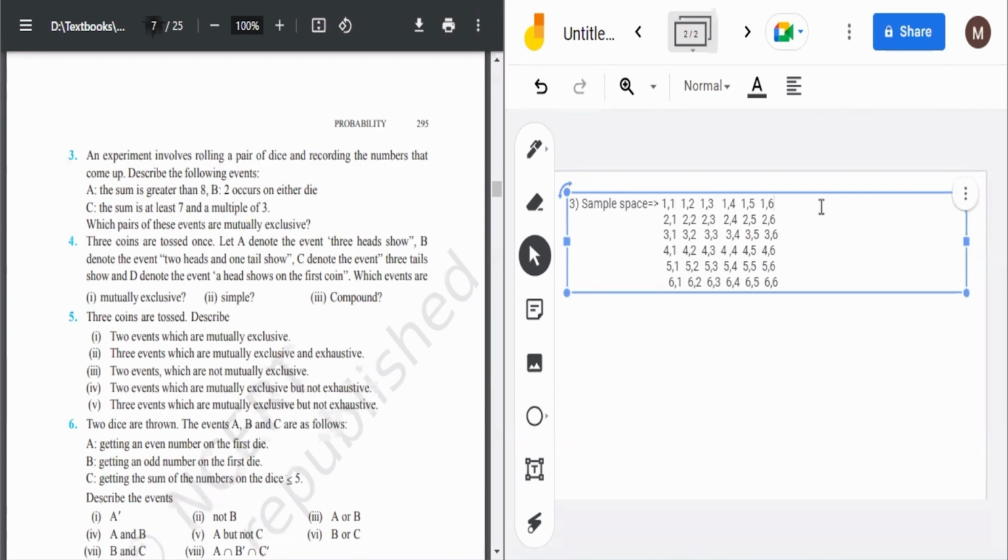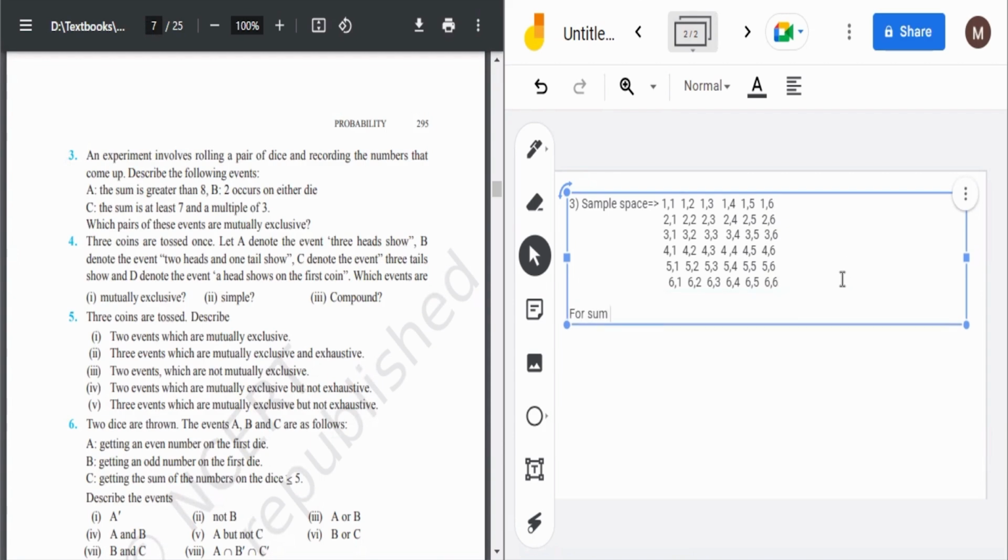Okay. So then what we are asked, the sum is greater than 8. Sum is greater than 8. So check here. How can we get the sum greater than 8? Let's write down the possible combinations.